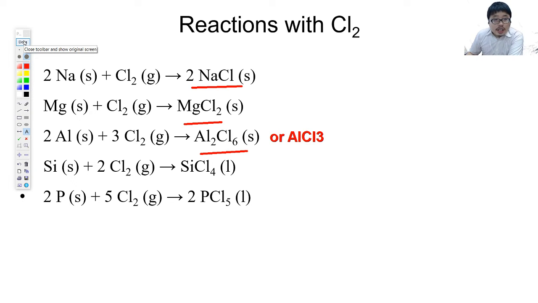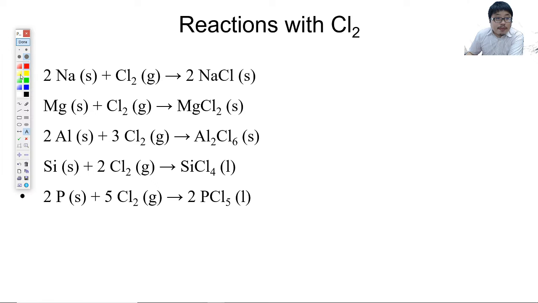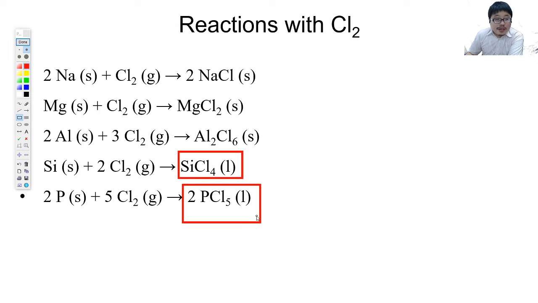Okay, now the one additional part you need to remember is this part. Unfortunately, SiCl4, but it's no longer solid, it is liquid. PCl5, liquid.